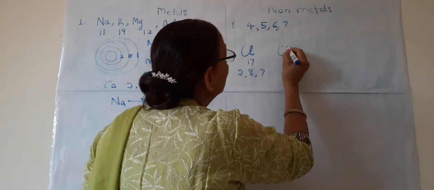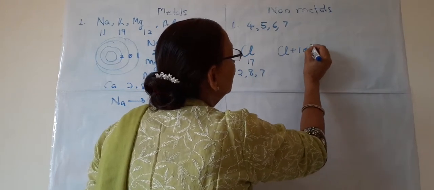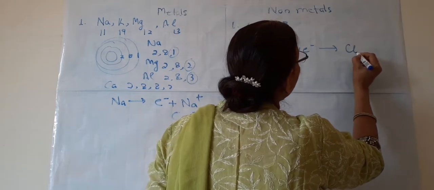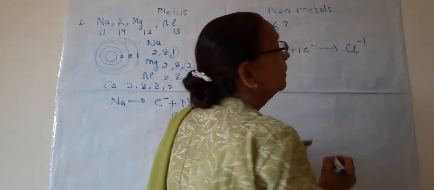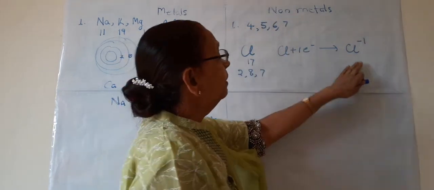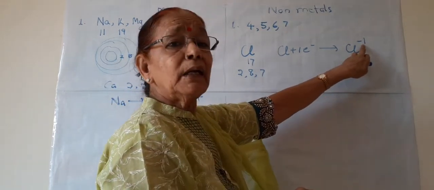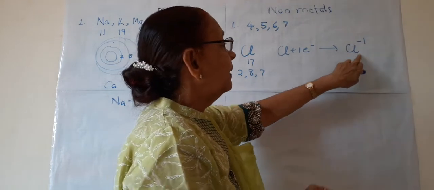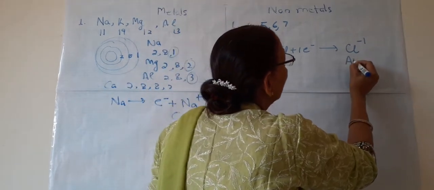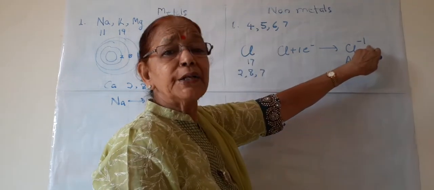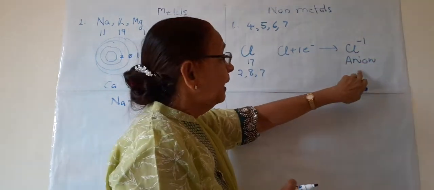So chlorine will accept 1 electron and it will become Cl minus, a chlorine anion. When a negative charge is there on an atom, it is known as an anion, or negatively charged ion.